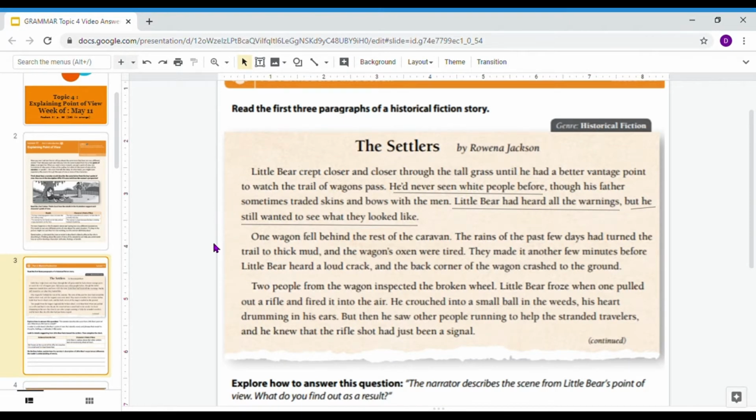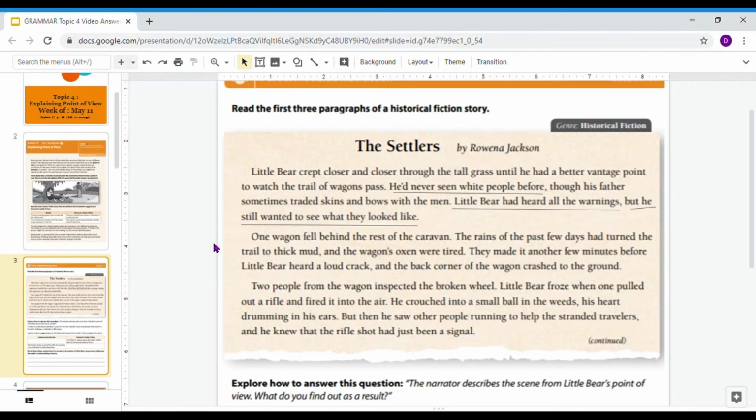Little Bear crept closer and closer through the tall grass until he had a better vantage point to watch the trail of wagons pass. He'd never seen white people before, though his father sometimes traded skins and bows with the men. Little Bear had heard all the warnings, but he still wanted to see what they looked like. One wagon fell behind the rest of the caravan. The rains of the past few days had turned the trail to thick mud, and the wagon's oxen were tired.